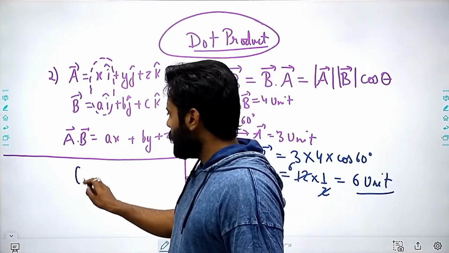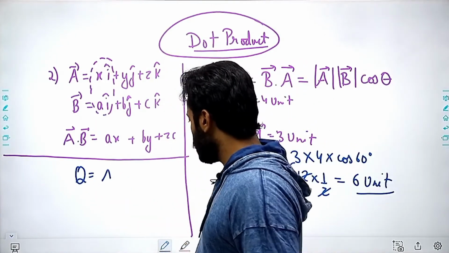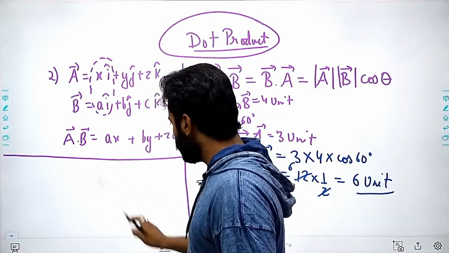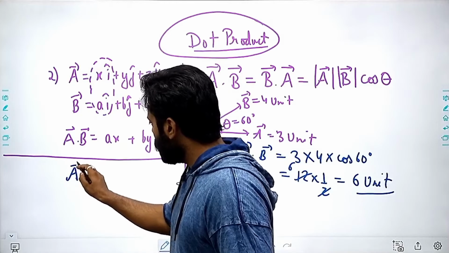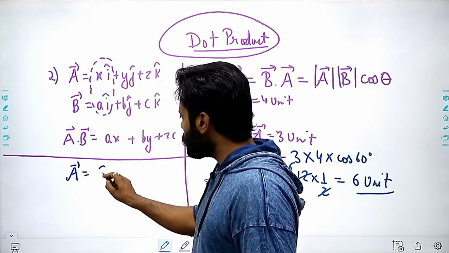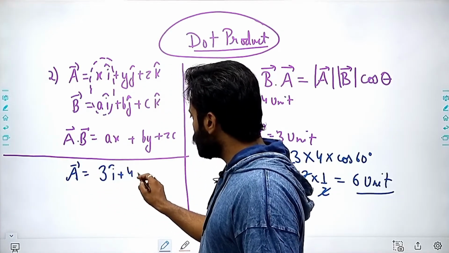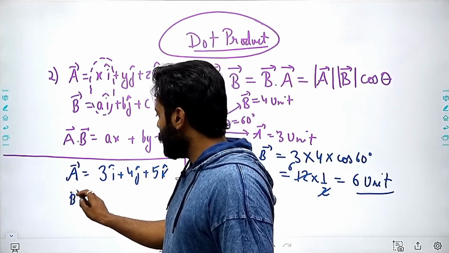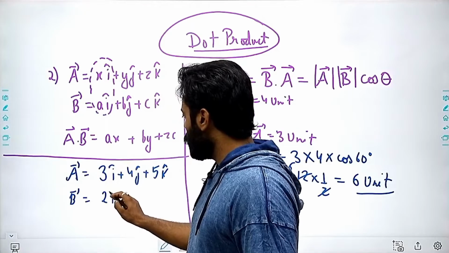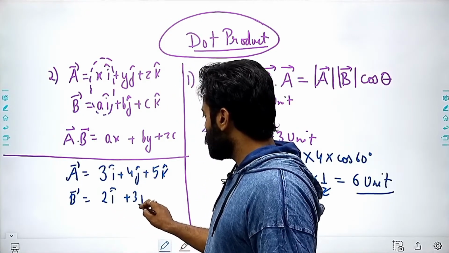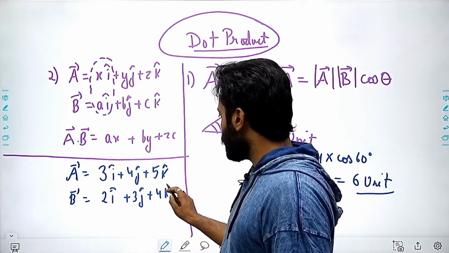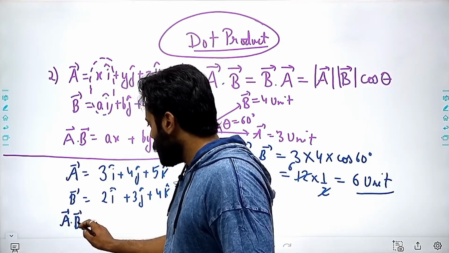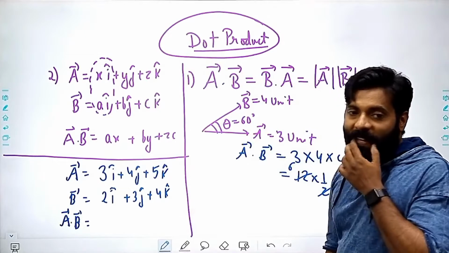Assuming that we have A vector as 3i plus 4j plus 5k, and B vector as 2i plus 3j plus 4k, and you have to find out A dot B. Then what will be the answer?